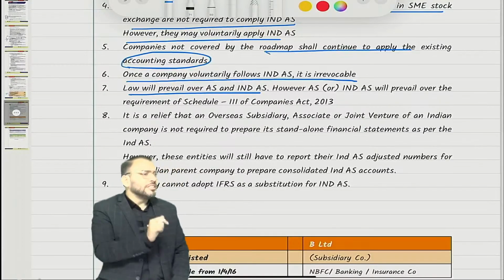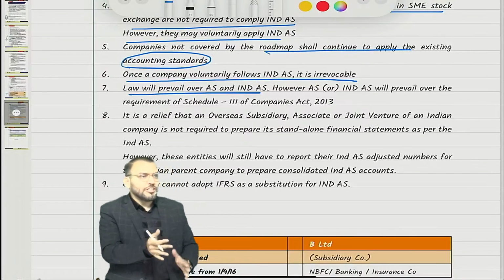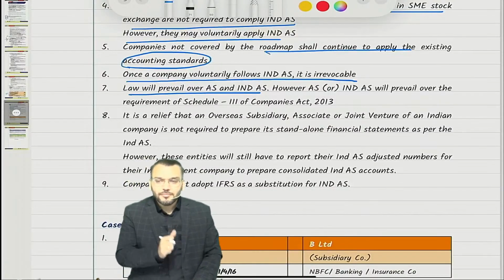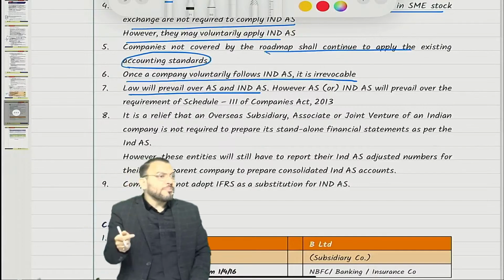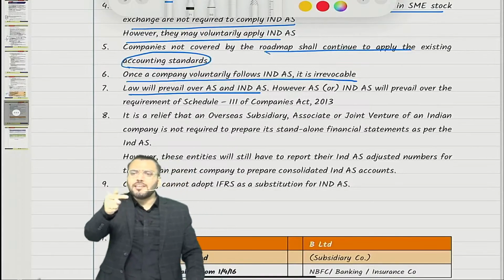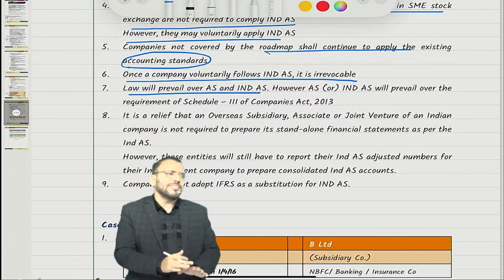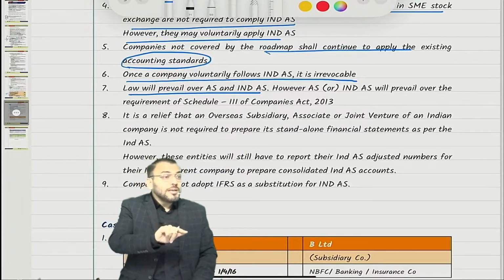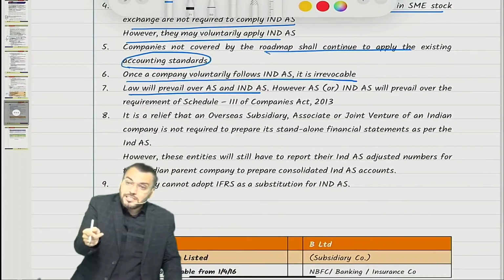Now there is Schedule 3 of the Companies Act, which is also part of the Companies Act. Schedule 3 has given formats, and they have also given requirements of some disclosures. Disclosure requirements are also given. Now there may be some differences between Schedule 3 and Ind AS.